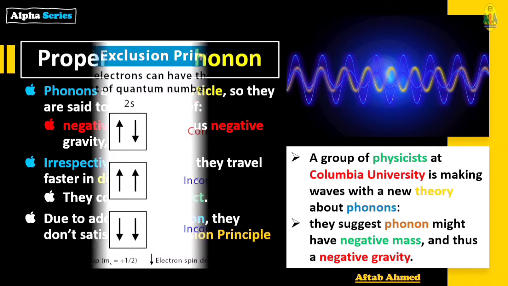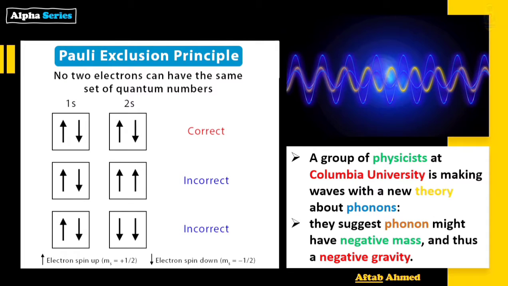Now, what is Pauli exclusion principle? It is that no two electrons can have the same set of quantum numbers. Just like in 1s and 2s, for two shells we have given three examples. The first one is correct and the second and third are incorrect, because for 2s both of the electrons have spin up, and in third example in 2s both of electrons have spin down, and that is against Pauli exclusion principle.